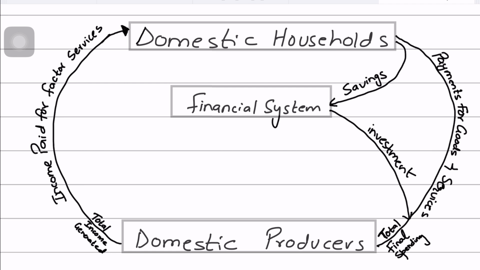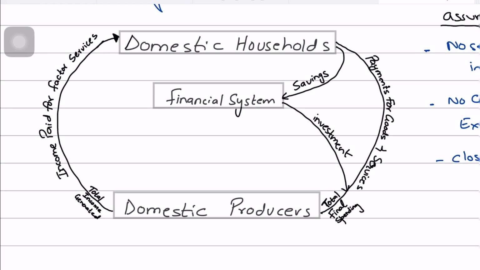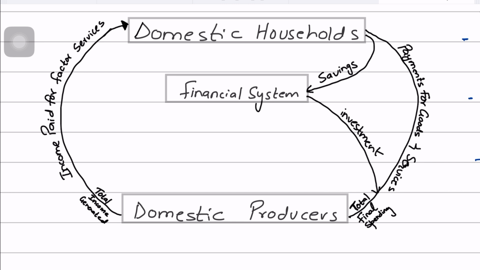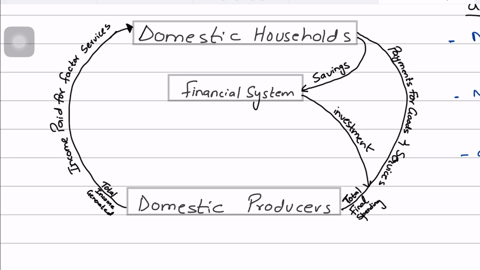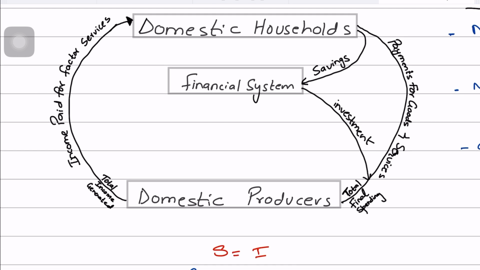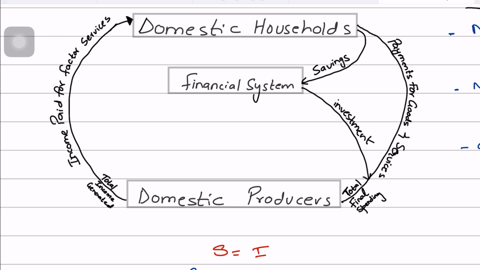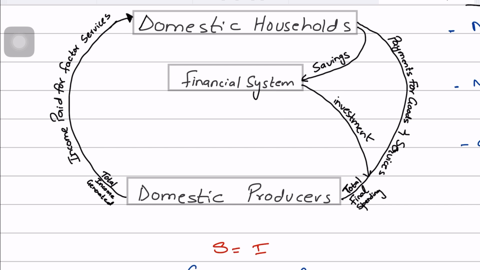And so equilibrium, in a more complex circular flow model where we have investment and savings as well, would be achieved when the total leakages equal total injections. That is, your savings is equal to investments, or you can say your leakage equals your injections, right? And so specifically in this model, the savings by households must be equal to the investments made by the firms, right?